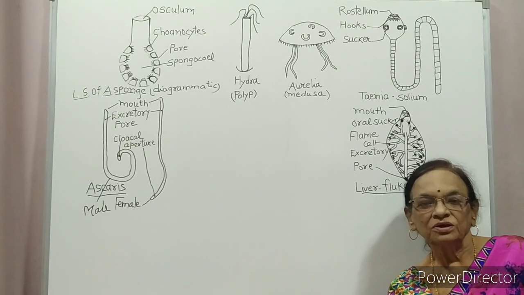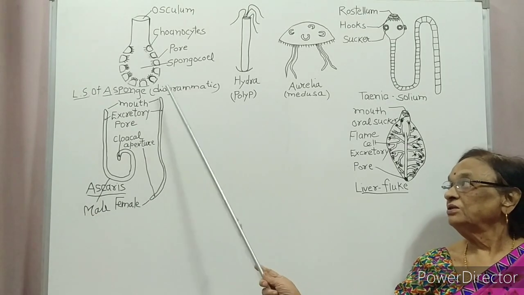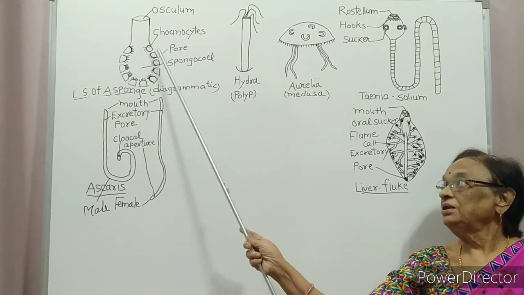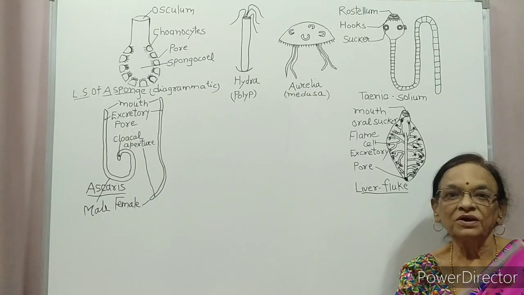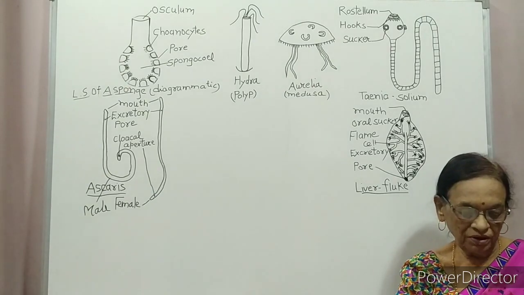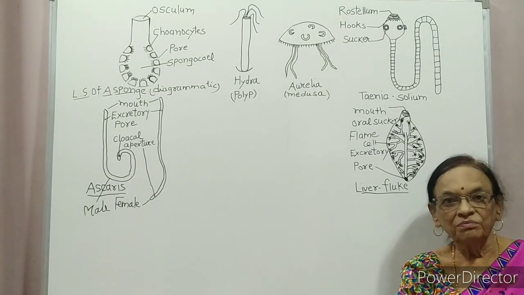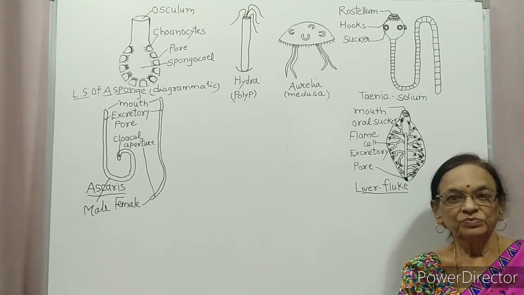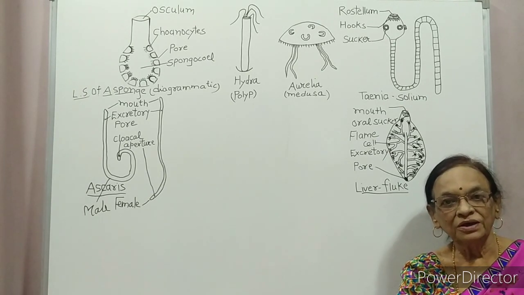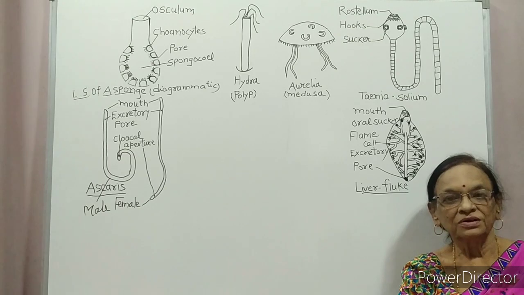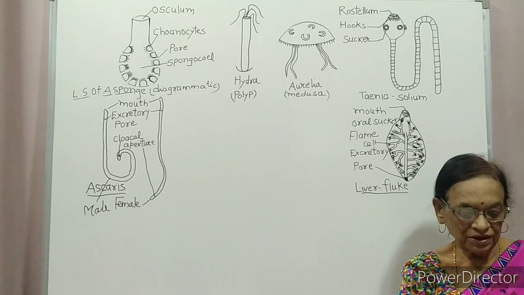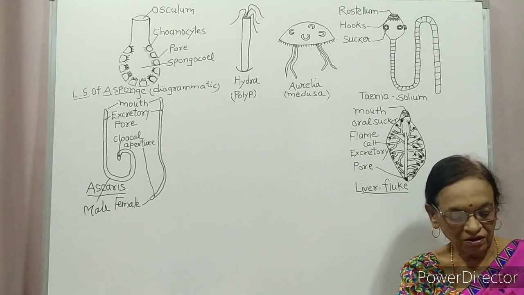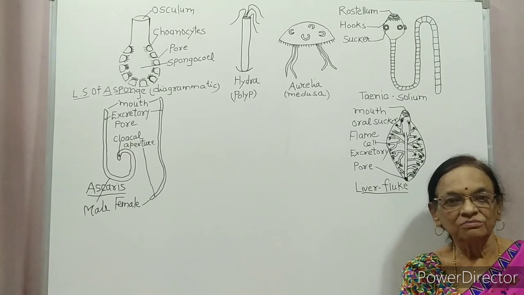Animals having pores throughout their body. Can you see this pore? Animals having pores throughout their body surface are classified under phylum Porifera. They are commonly called sponges. Generally, they are marine and have cellular body organization. Body is made up of cells. So, they have cellular level of body organization.